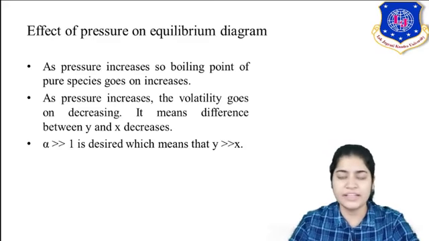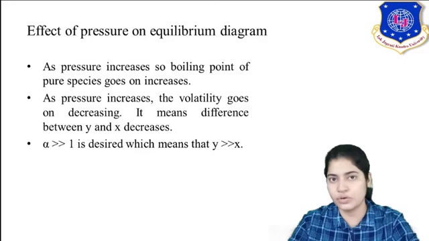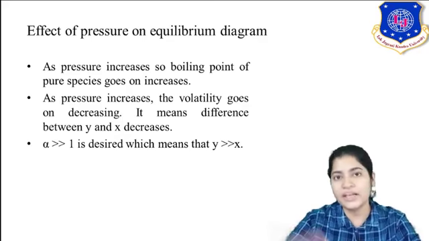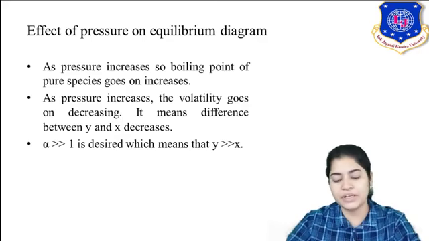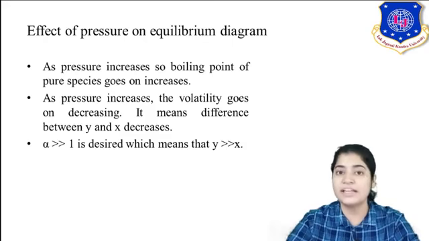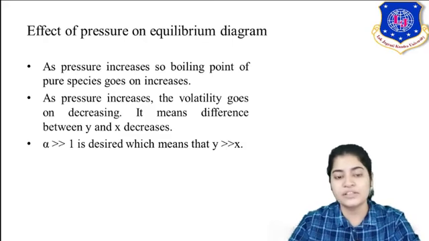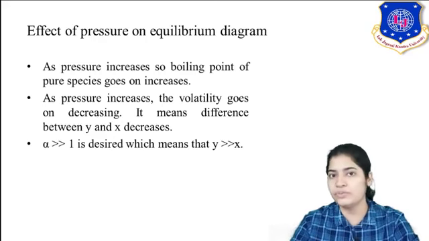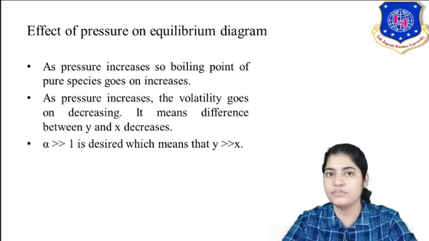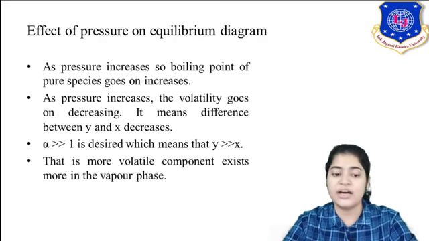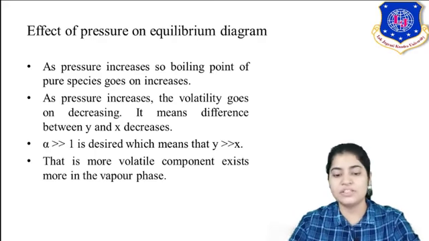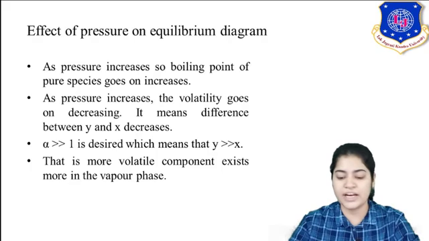Then and only then is it viable to use distillation as a separation process, because you are able to take out the volatile component from the liquid to the vapor phase. That is the enrichment. That is how you separate the more volatile component from a mixture: you take more and more of it out into the vapor phase. So the more the relative volatility, the easier is the separation. Now, as you increase the pressure, your relative volatility is going to decrease. We will study it further, relating certain thermodynamic properties also.